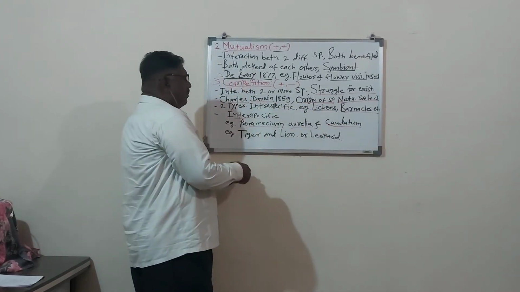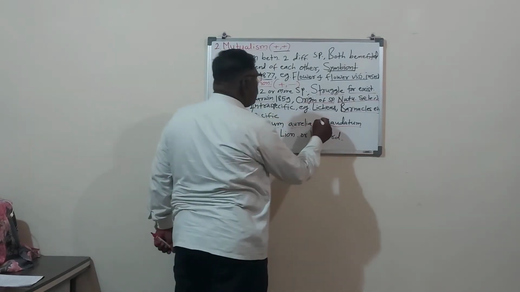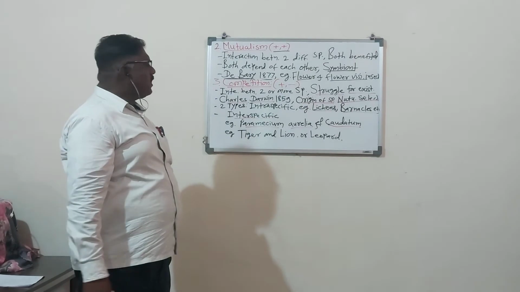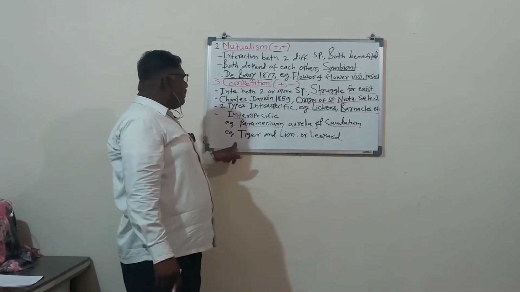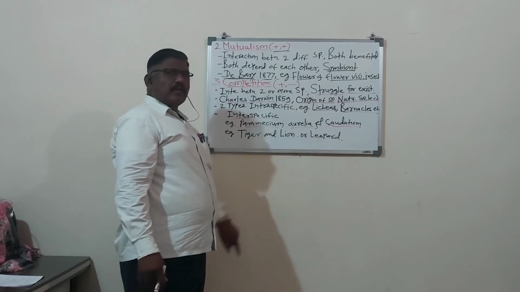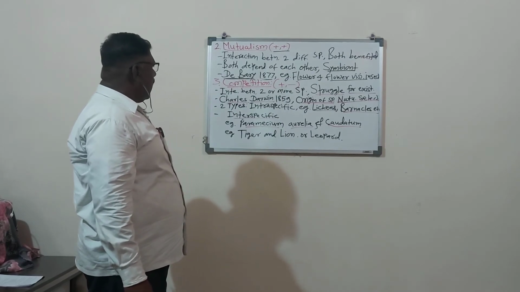Both belong to the same genus, but the species are different. Another one is competition between the tiger and lion or tiger and leopard. These are different types of animals.